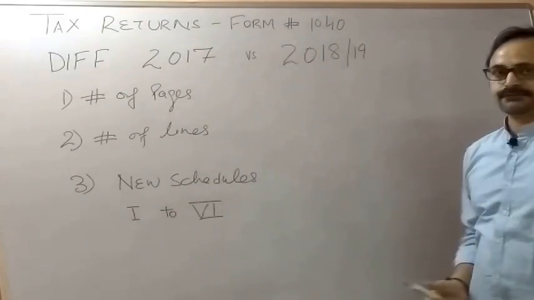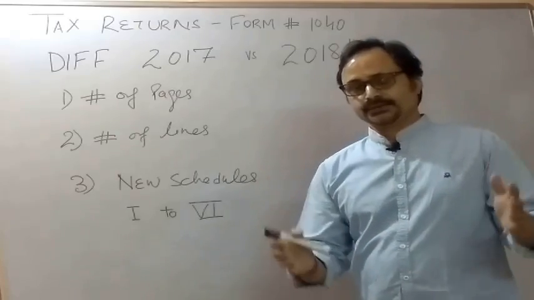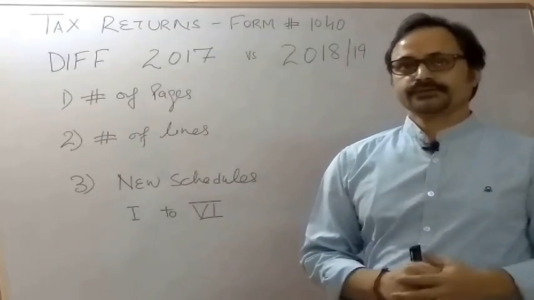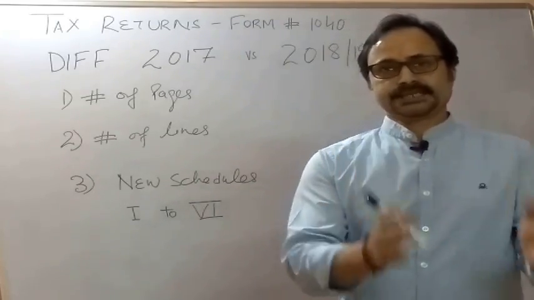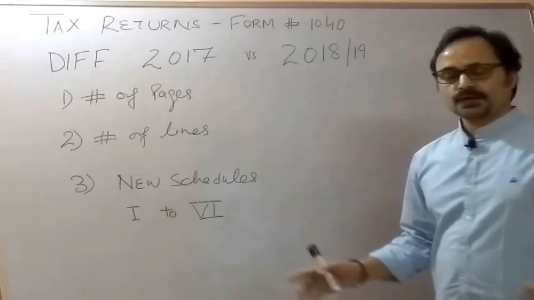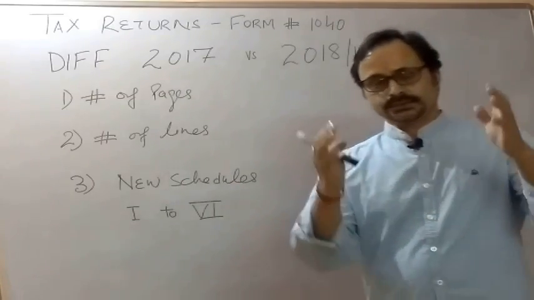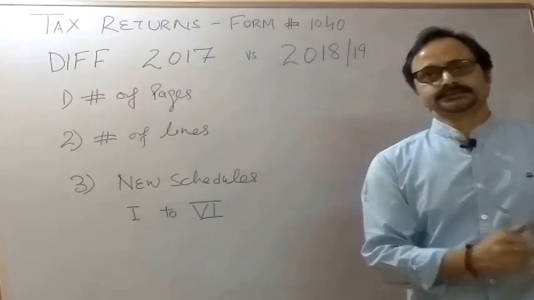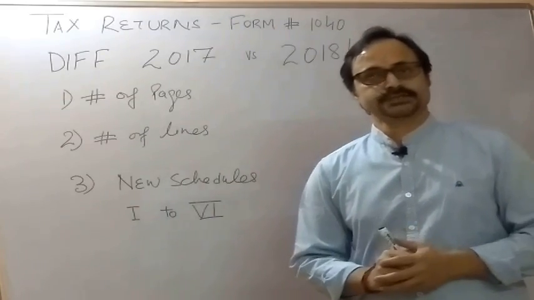Returns form number 1040, section number 4 of the employment section. Now, till now we have seen the previous version of tax returns that was related to 2017.